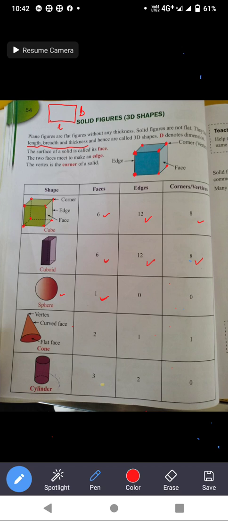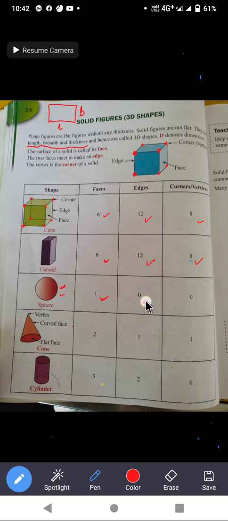Where two faces meet is called an edge, but in this figure only one face is there. We need two faces to find an edge, but here only one face, so that's why it is not having an edge.